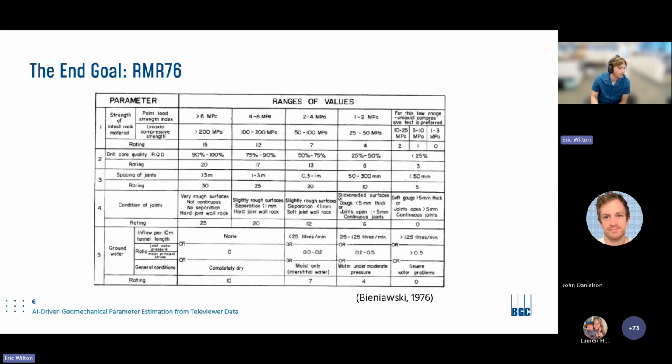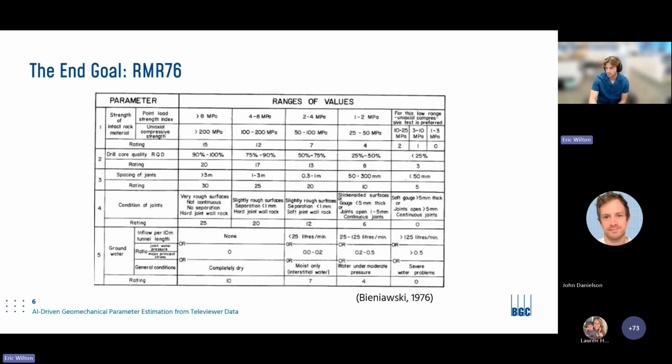Over the course of the summer, we thought we'd try and be a bit ambitious and see how far we could really take Televiewer data. One of the things that we wanted to look at was seeing if we could estimate rock mass rating from Televiewer data. Rock mass rating is a type of rock classification system.